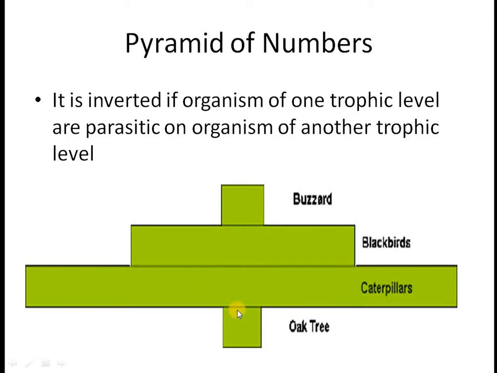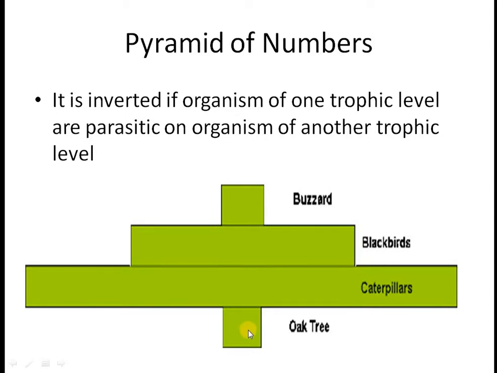So if you see, I have drawn a smaller block here, with the number of parasites or caterpillars feeding on this tree being greater in number than the tree. Now the birds that are feeding on these parasites would be lesser, and then the blackbirds would be lesser, greater than the buzzard.